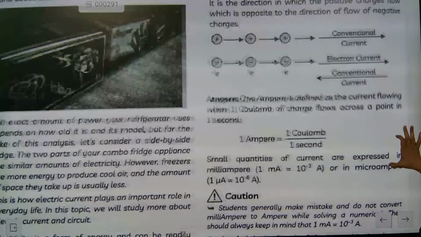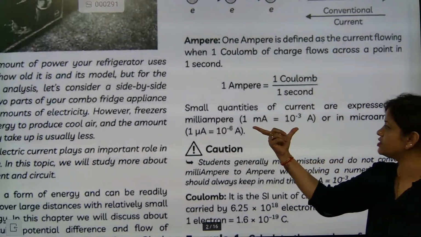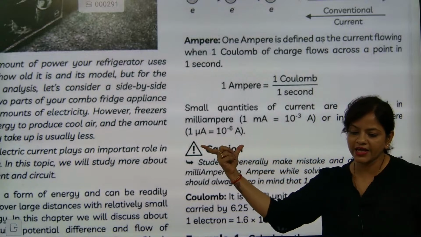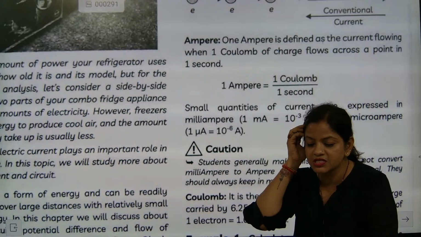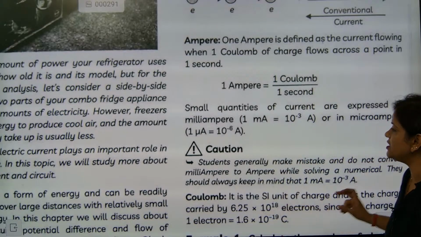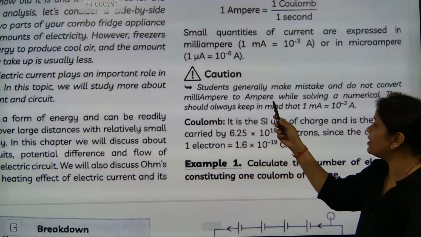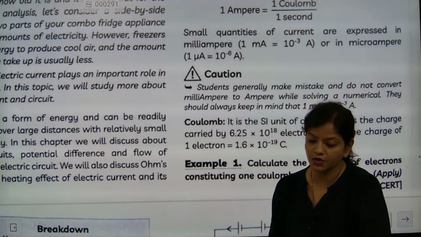So these two unit writings are very important: microampere and milliampere. This one is called mA, meaning milliampere, and this one is called microampere. Understood? So the coulomb part must be done very carefully. Please, caution: students generally make the mistake of not converting milliampere to ampere. First you have to convert into ampere and then solve the question.